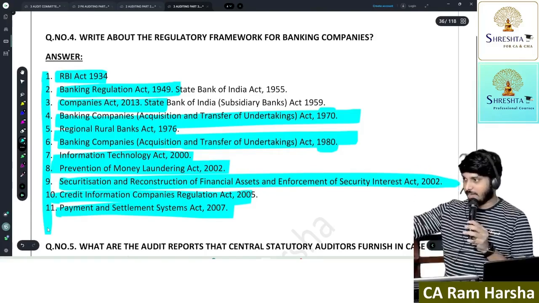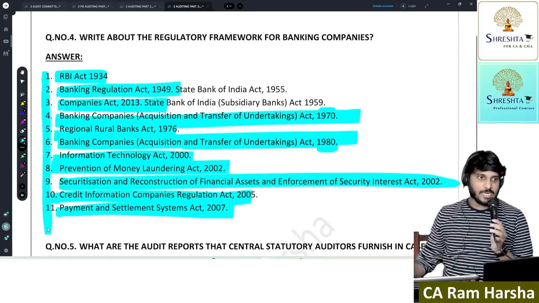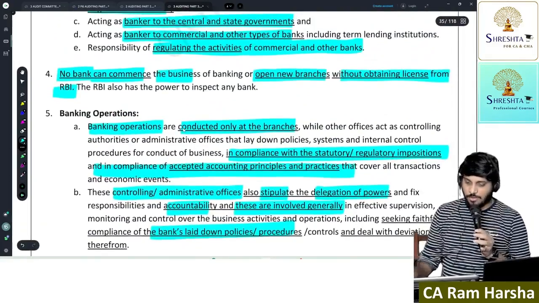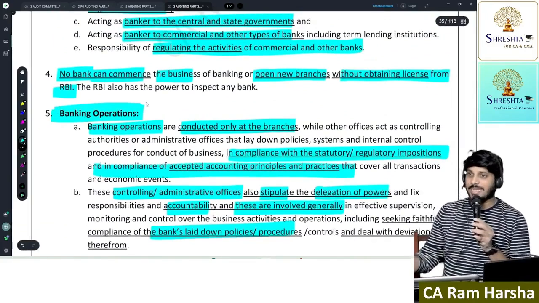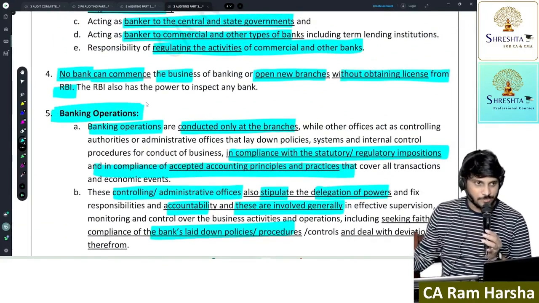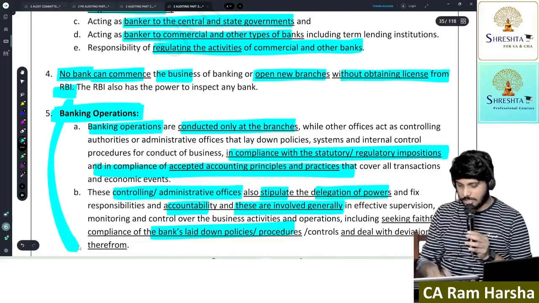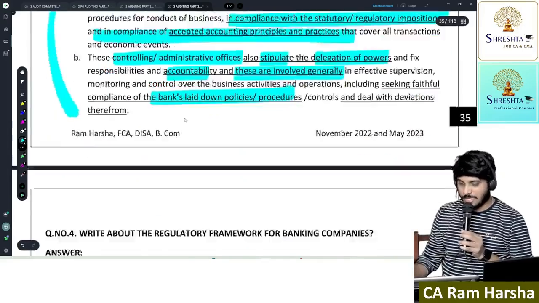For the National Payment Settlement System, there are various acts also regarding that. In this, any 5 you have to write in the exam, if at all a regulatory framework question comes. In the above, they may ask you a question on writing about banking operations. A 3 marks question they can ask, only this. Getting it? Next.